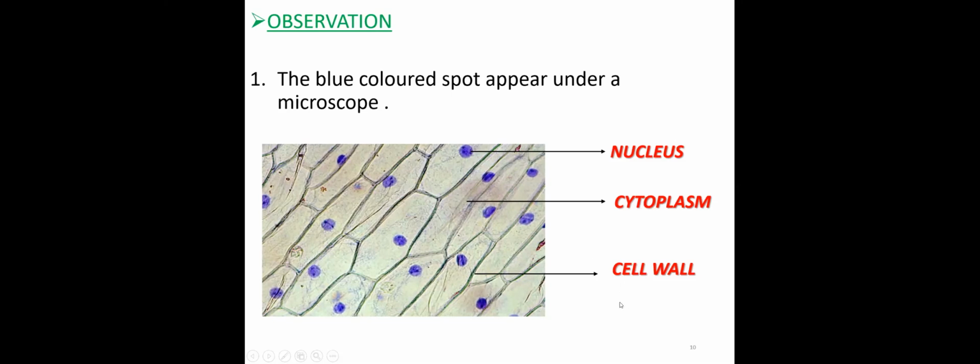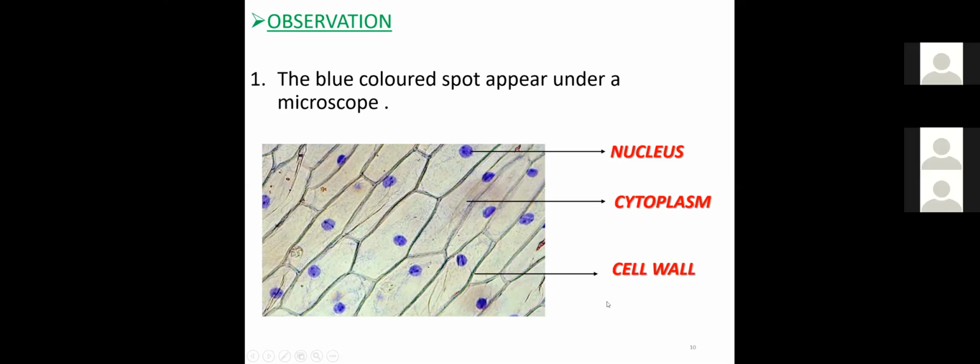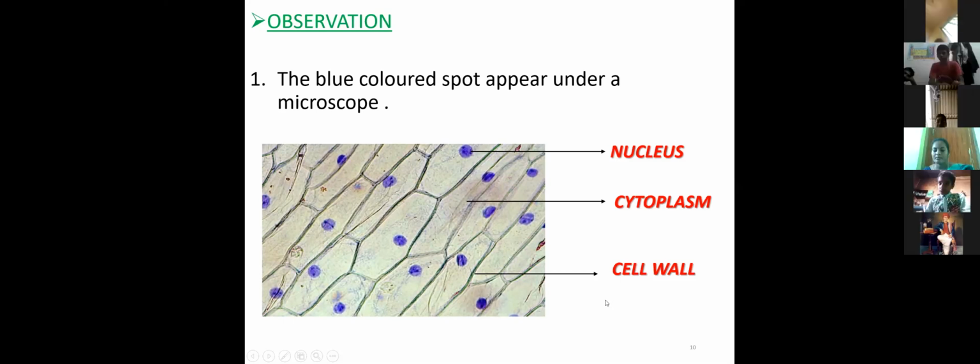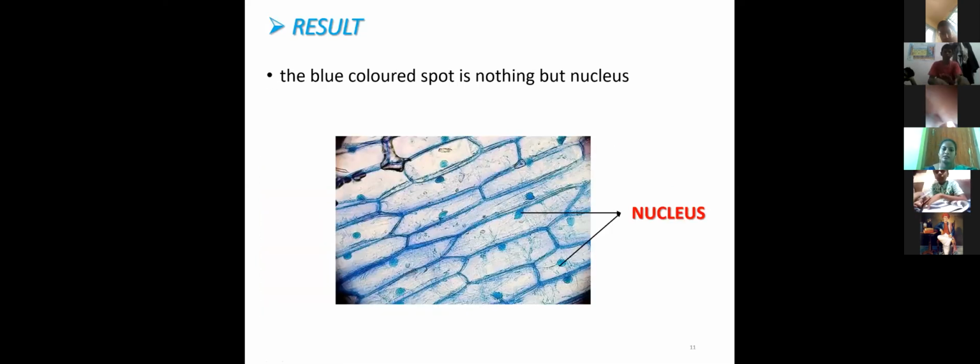The cell wall is only present in the plant cells. The cell wall is made up of cellulose. It is an extra layer. Next, the blue colored spot is nothing but the nucleus.